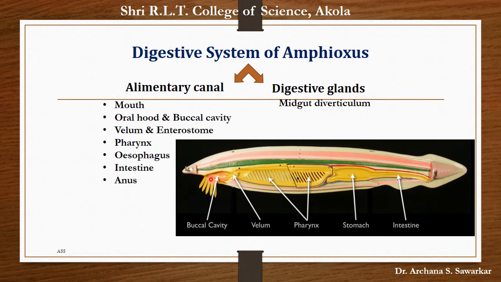The first part is mouth. Here we can observe the mouth is situated on the ventral side. It is present at the mid-ventral position below the rostrum, and it is bordered by a frill-like membrane. This frill-like membrane is known as oral hood. We can see the detailed structure in next slide.